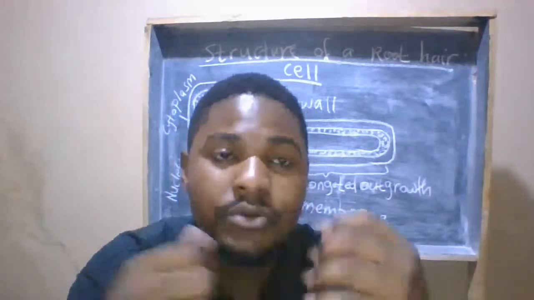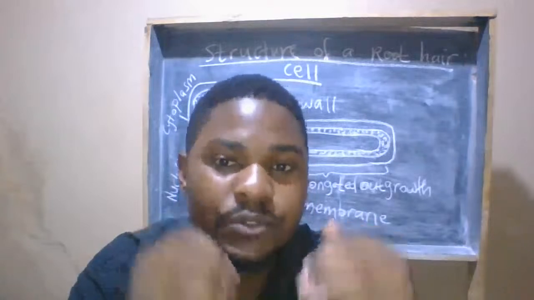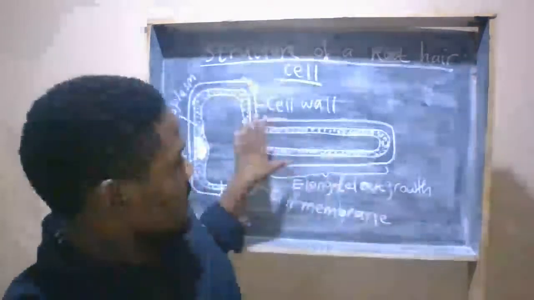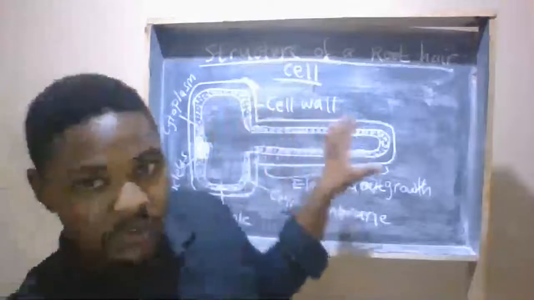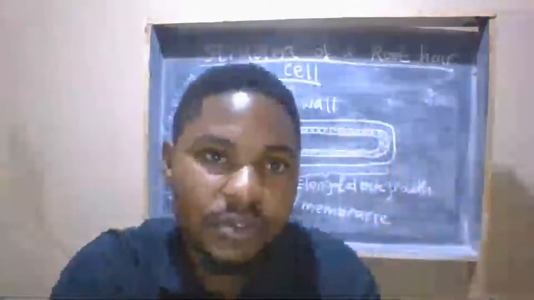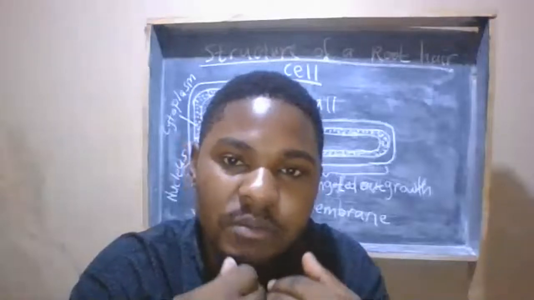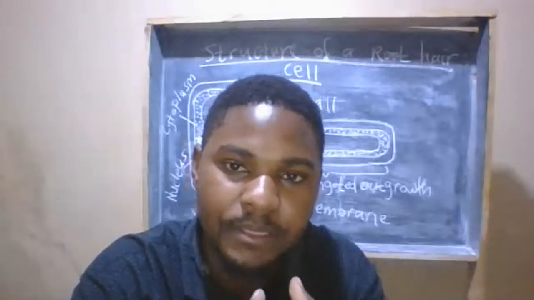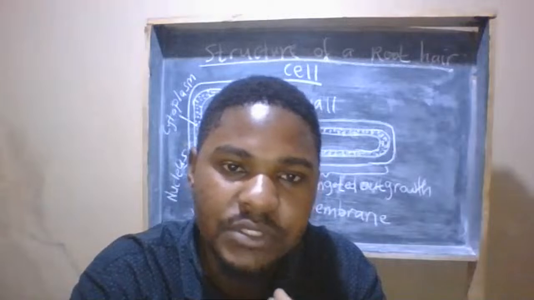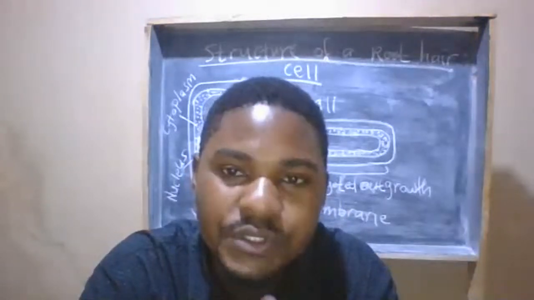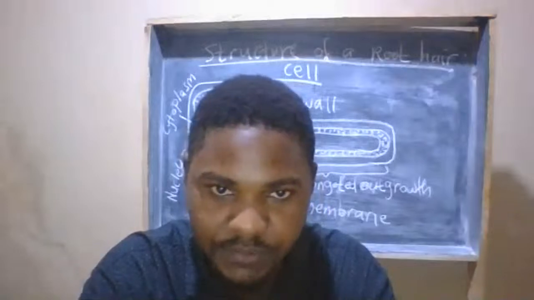Now a root hair cell absorbs water. This same root hair that you are seeing, found on the roots, is the one responsible for the absorption of water by the process called osmosis.